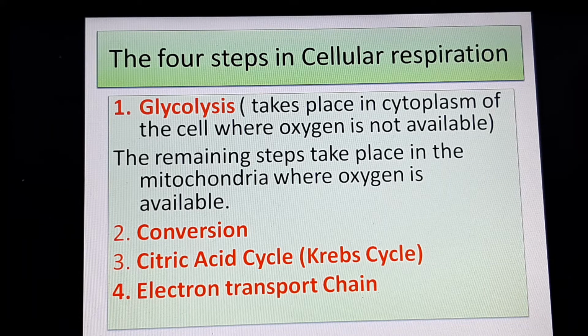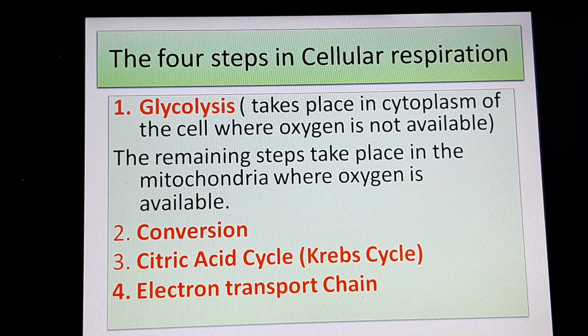Glycolysis literally means glyco or glucose, and lysis means breakdown. This stage takes place in the cytoplasm of the cell. And since in the cytoplasm there isn't oxygen available, this is an anaerobic breakdown of the food. So that's the first step, glycolysis.